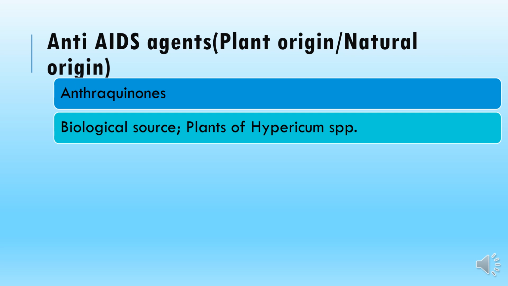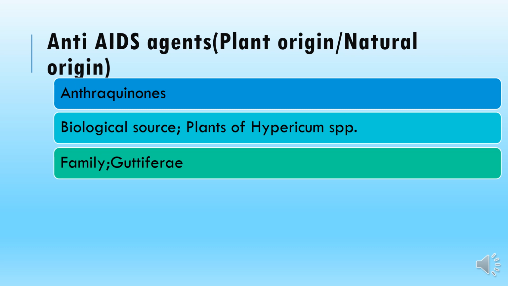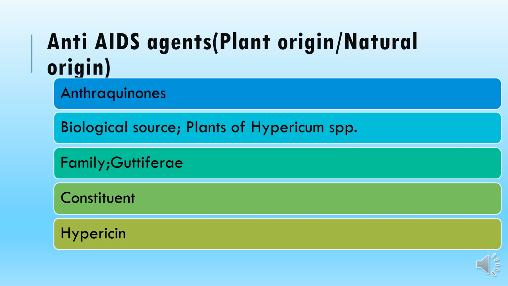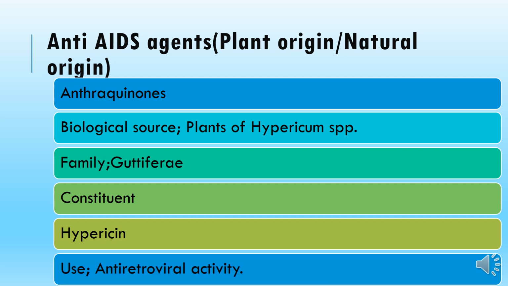The next class that is very important against the retrovirus is the anthraquinones, especially those obtained from the genus Hypericum. Various species of Hypericum are a source of those anthraquinones which have an effect on the retrovirus. The family is Guttiferae. The important constituent is hypericin, and clinical data and various research sources show that it is very effective in inhibiting retrovirus activity.